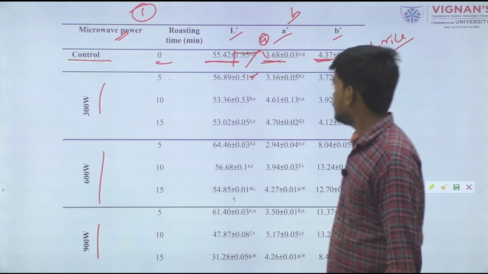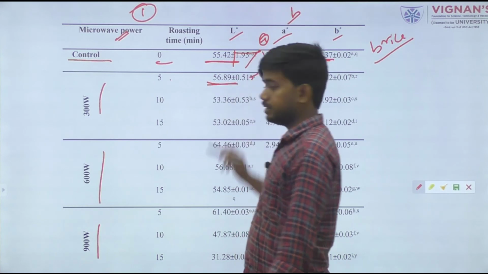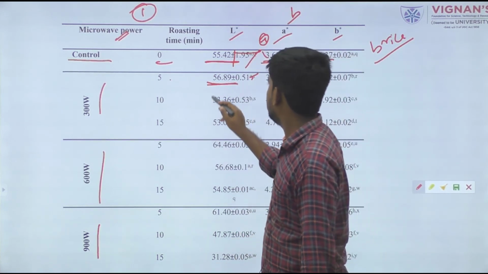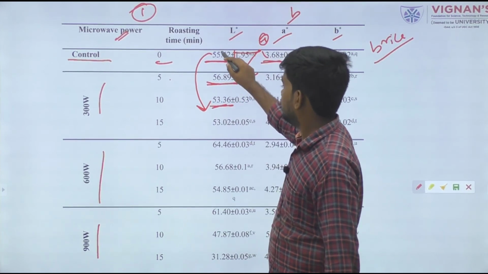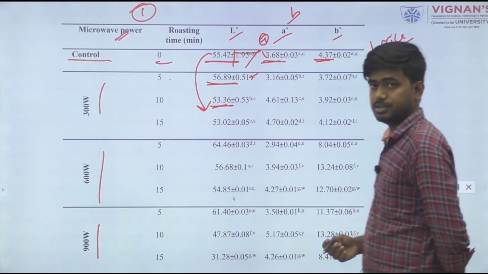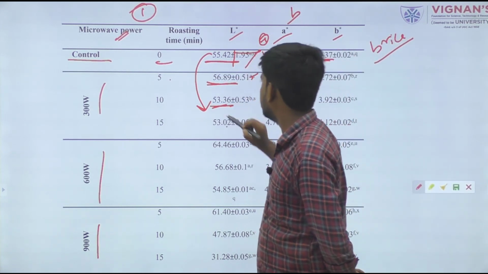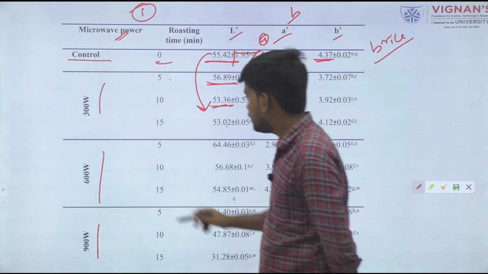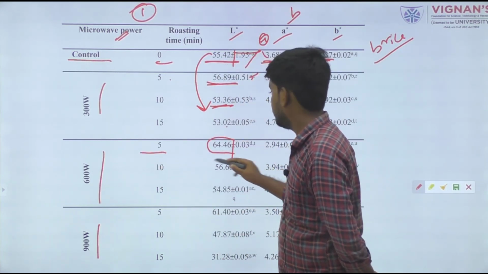After 5 minutes of treatment, we can see the brightness value increased. After 10 minutes of treatment, compared to the control sample, the unroasted sample, this value is reduced. And in the case of 600 watt for 5 minutes, the brightness value also increases.